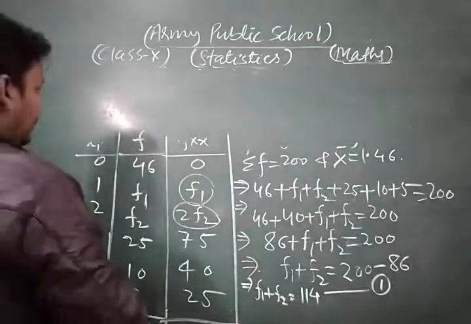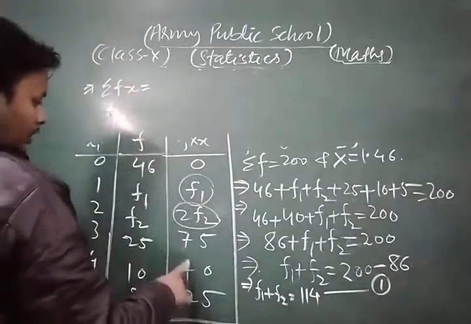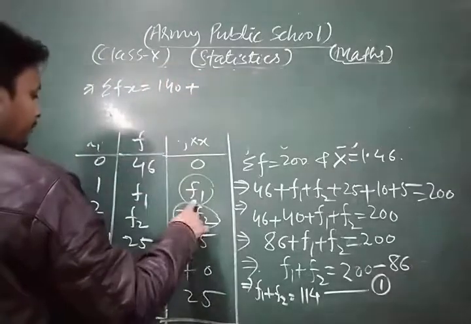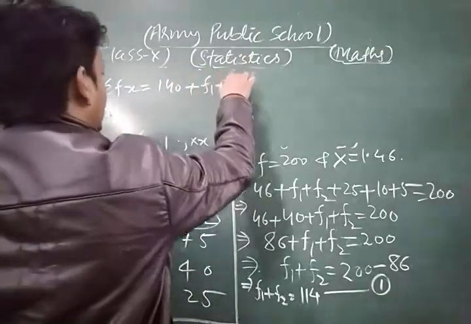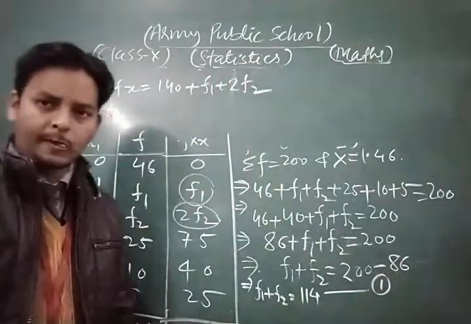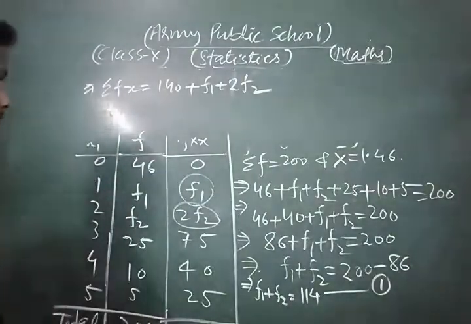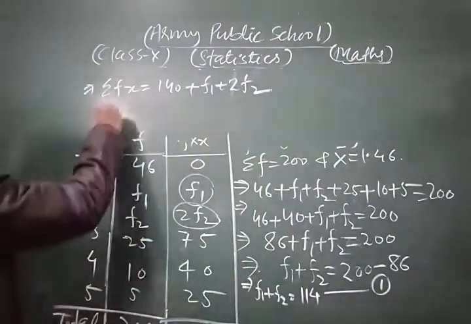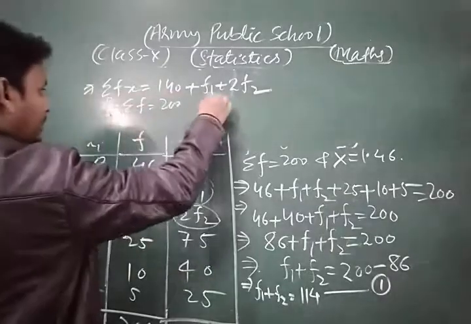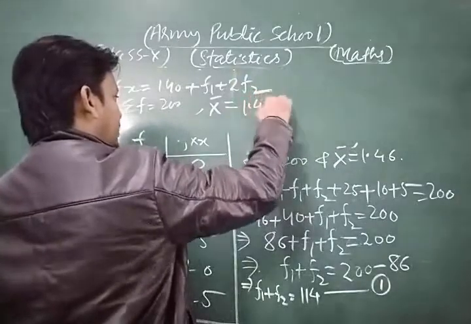So sigma f into x is equal to 140 plus f1 plus 2f2. And sigma f is given as 200, and the mean of the given distribution is 1.46.